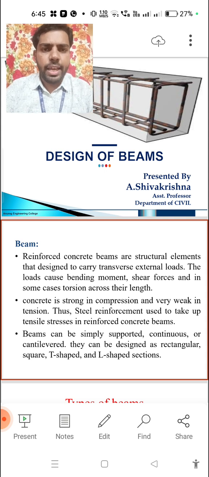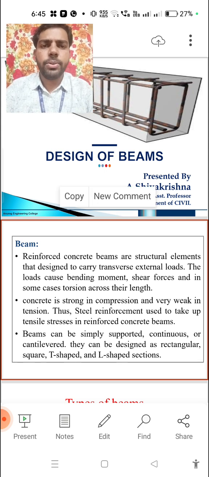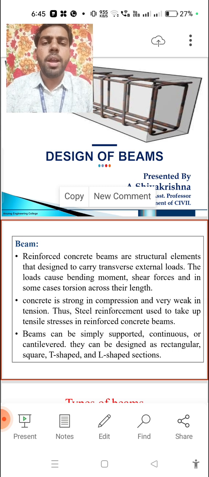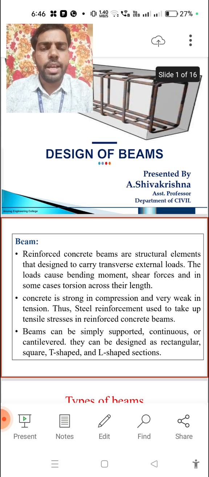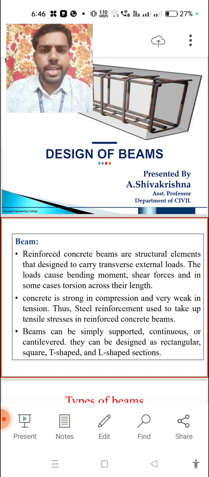So here I would like to introduce one of the concepts, beams. Beams are a very important element in structural engineering. A beam is a combination of concrete and steel, and these concrete beams are structural elements designed to carry transverse loads. These loads cause bending moments, shear forces and thrust moments. In some cases, thrust moments also we have to consider in the design.